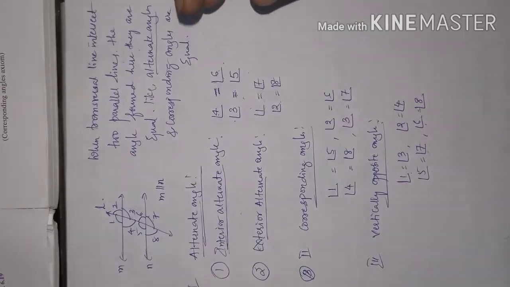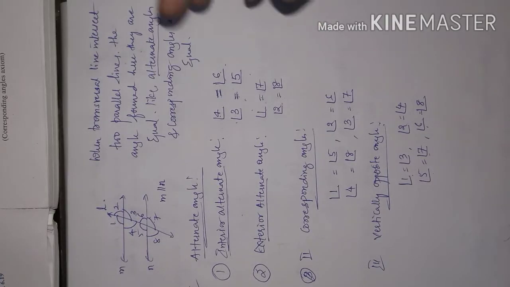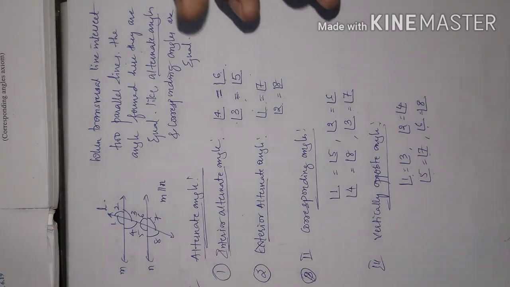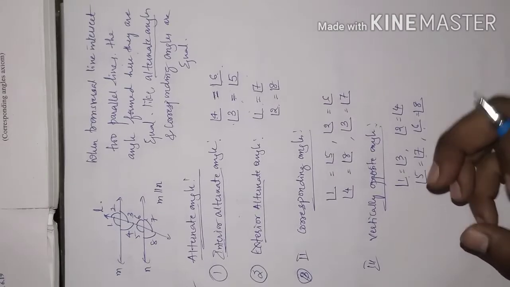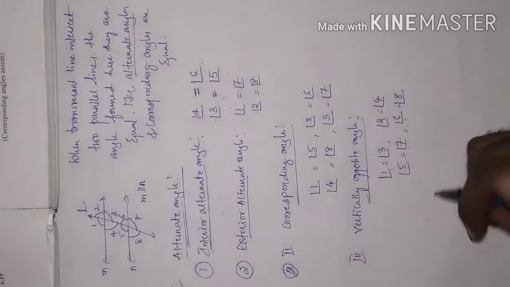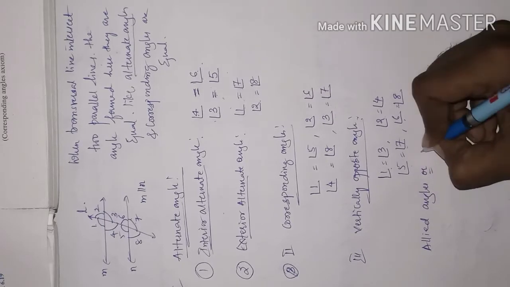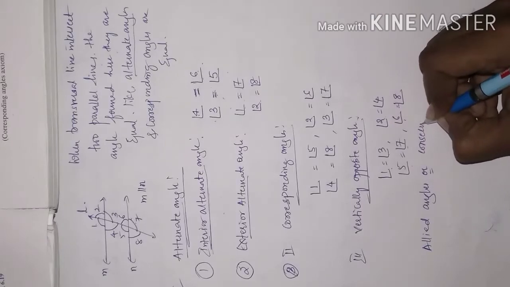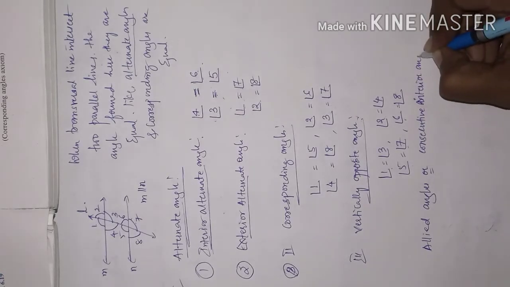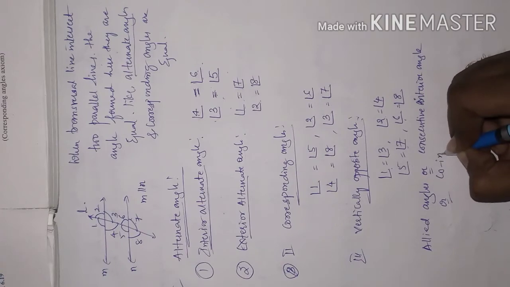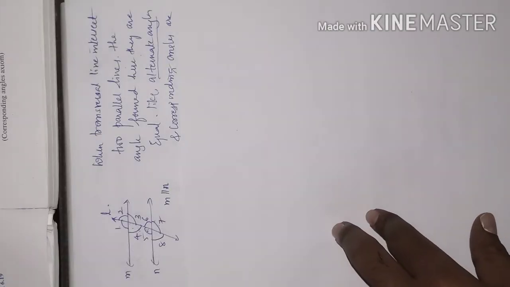Now under this we have some more concepts, like allied angles, which are also called consecutive interior angles and co-interior angles. I will show you what they are.